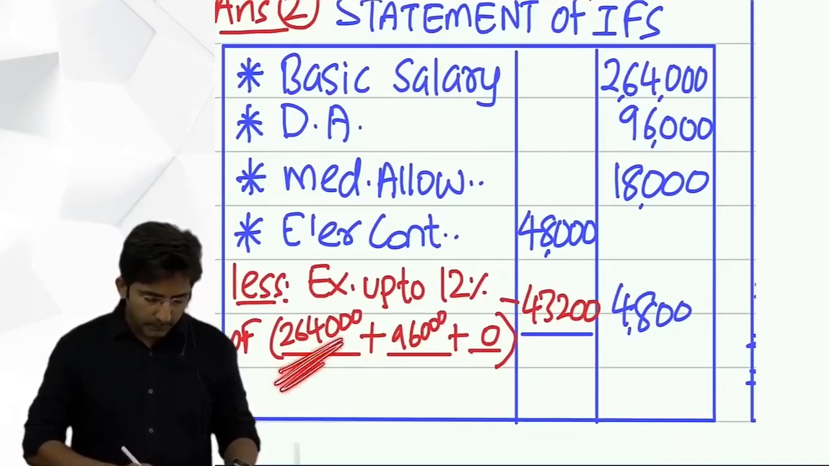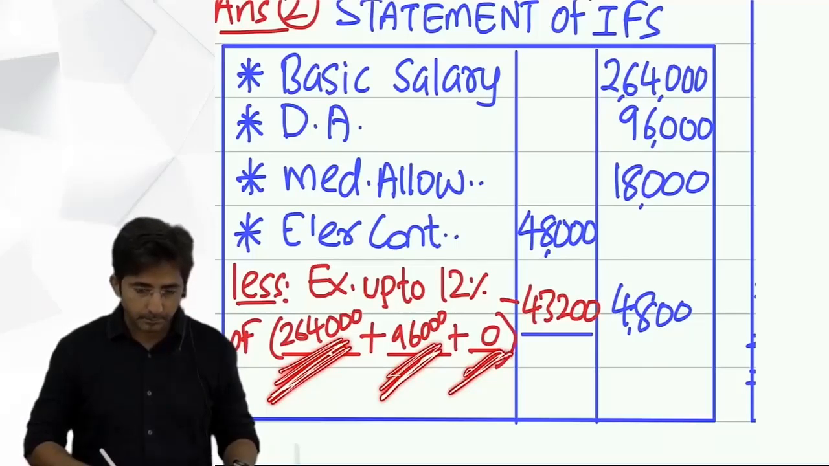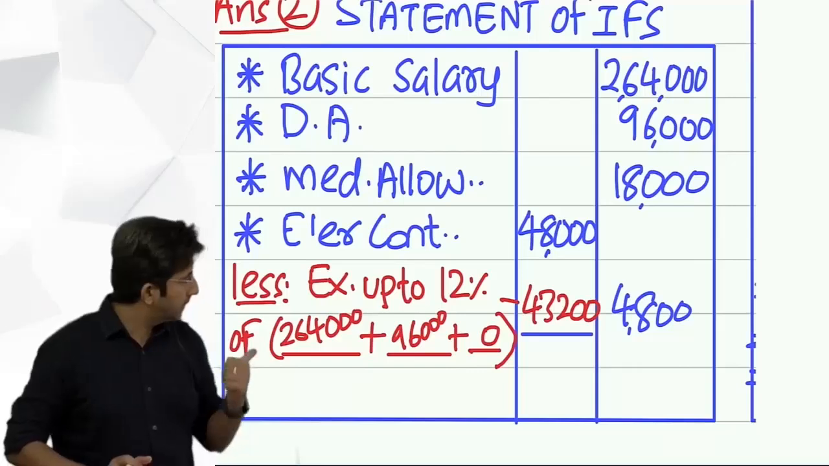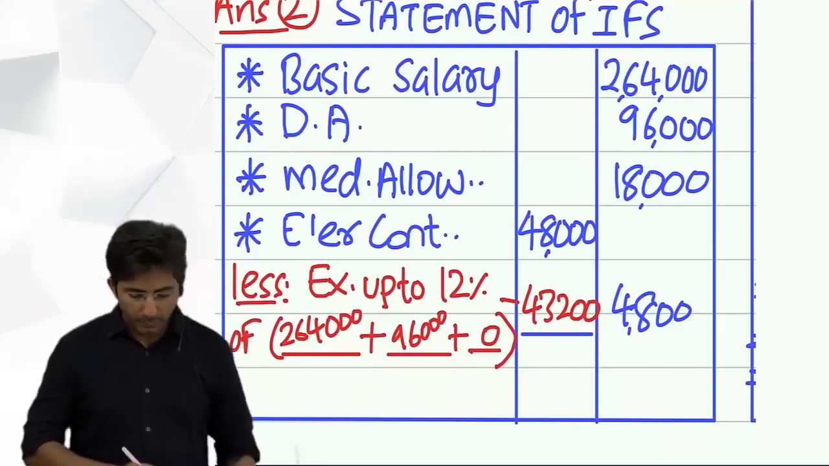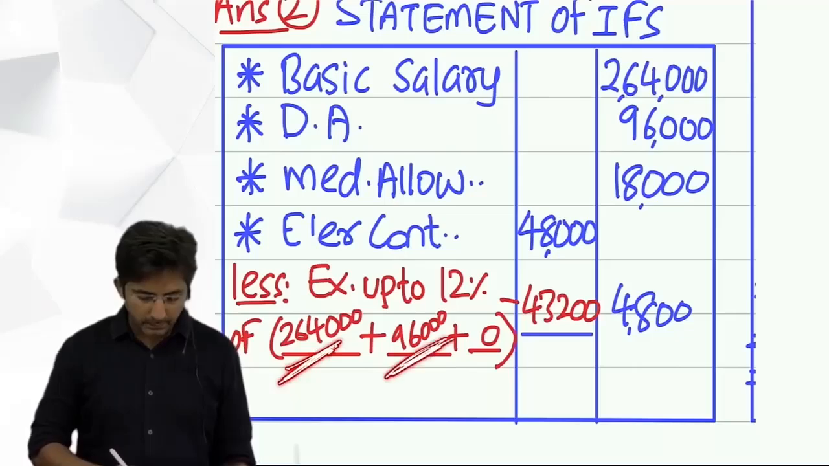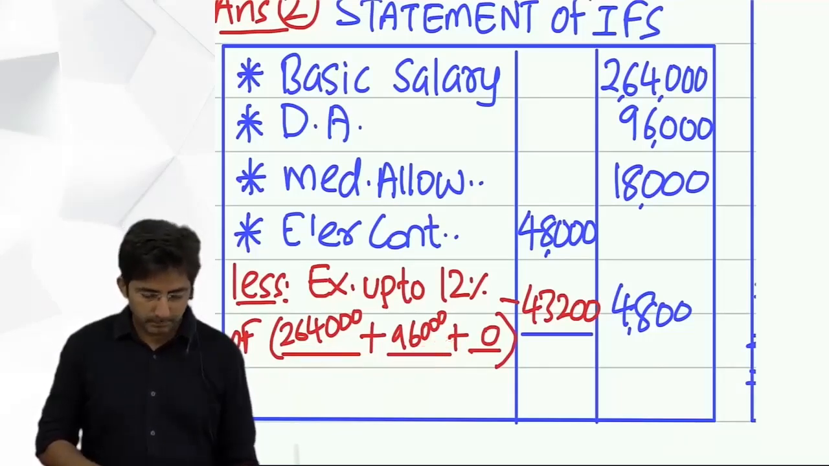So 12% of basic plus DA plus turnover commission. Have you shown like this? Basic 2,64,000, Dearness Allowance is 96,000, turnover commission is not there in the question.